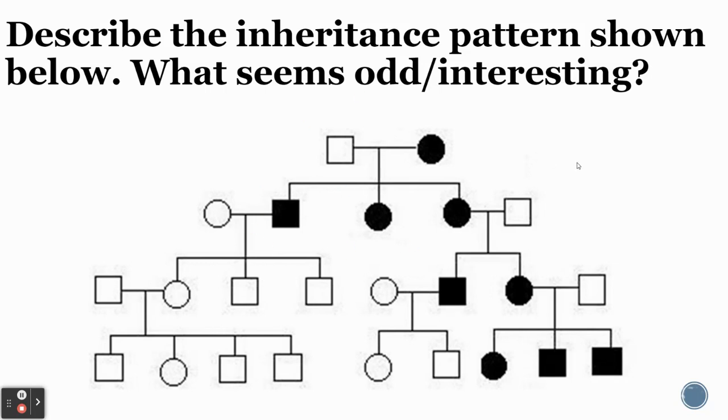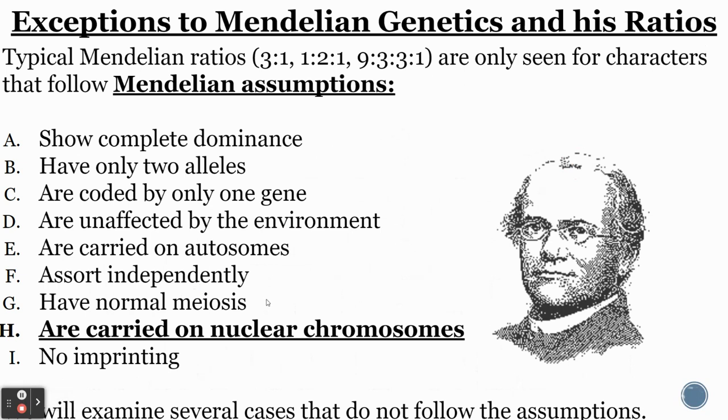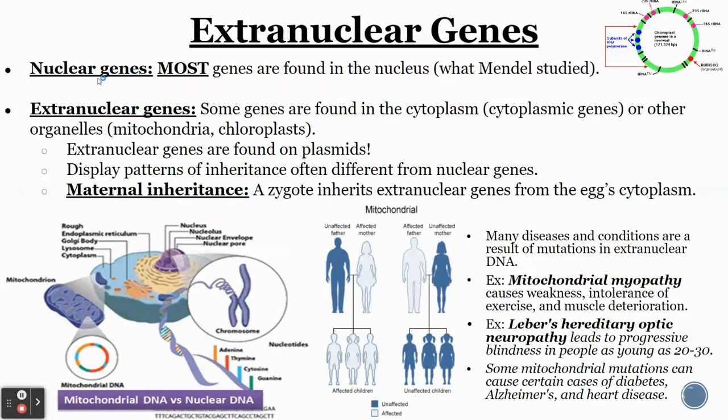This is another one of the Mendelian assumptions that we're going to break now. The Mendelian assumption is that genes are carried on nuclear chromosomes, in other words, chromosomes found in your nucleus. So they're called nuclear genes, and that is most of your genes, basically. They're in your nucleus. Mendel studied characteristics that were found on chromosomes found in the nucleus.